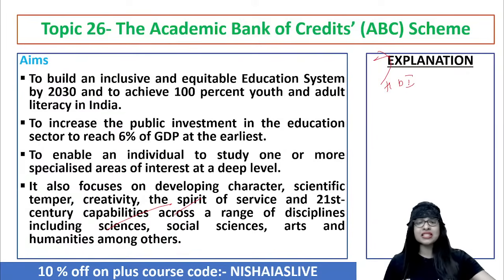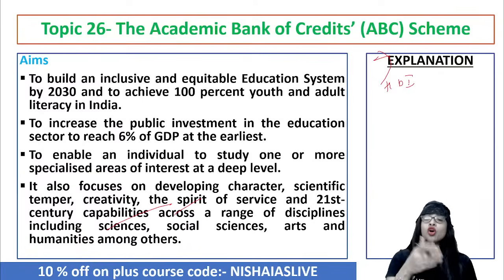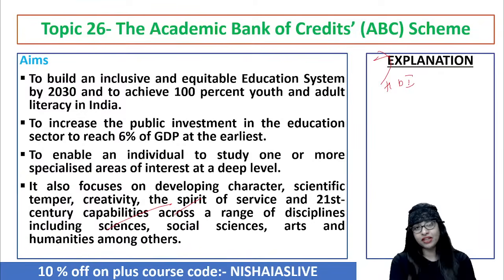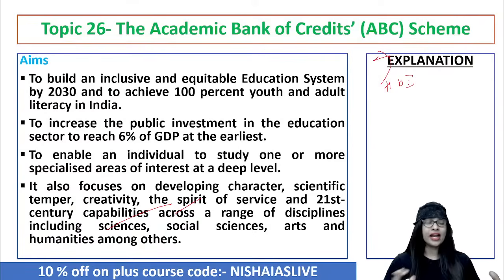And also, to enable an individual to study one or more specialized areas of interest at a deep level. Since you have a multidisciplinary approach, it becomes even easier for us to take things into consideration. At the same time, the National Education Policy of 2020 also aims to focus on developing character, scientific temper, creativity, the spirit of service, and 21st century capabilities across a wide range of disciplines like your social sciences, your sciences, your arts, your humanities, etc.